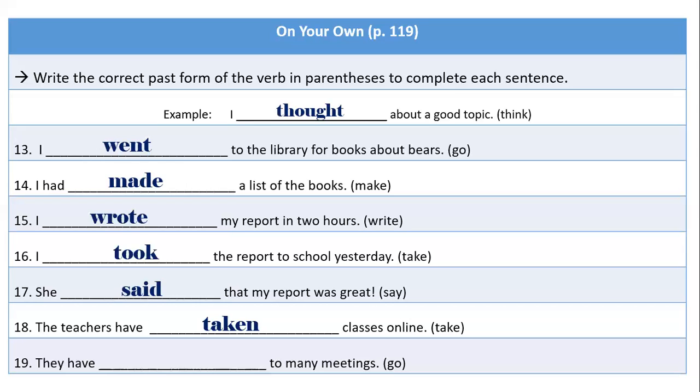Okay, so let's go to number 19. They have blank too many meetings, and our verb is go. And we identify the helping verb have immediately because we already know that we're going to be looking for things like this. So we put our detective cap on, and then we identify have.